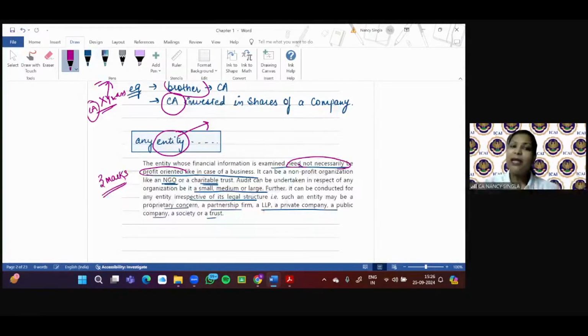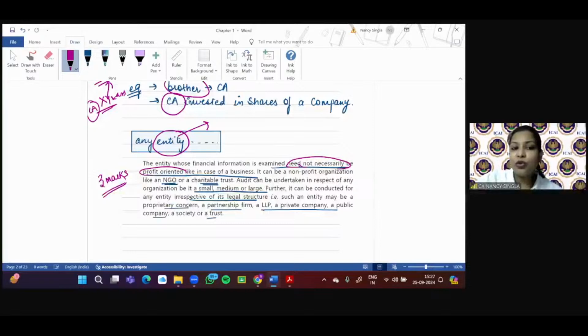So whether mandatory audit is required or voluntary audit will be required, that we'll see later on. But yes, if a partnership firm or, let's say, a charitable trust is not mandatorily required to get its accounts audited, but voluntarily wants to get its accounts audited, then it can happen, right?